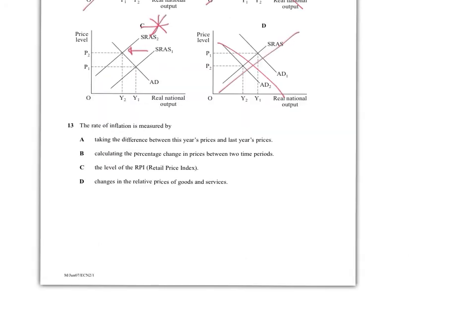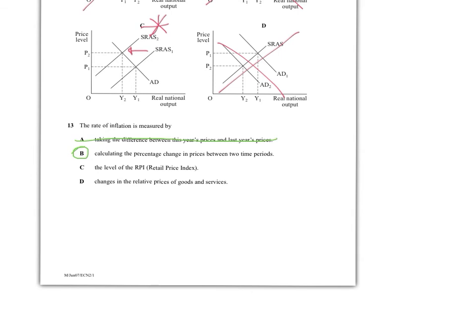Okay, you all know inflation is a sustained rise in the general price level as measured by CPI or sometimes RPI, right? So this question is giving you some stuff, but it's trying to screw you over here. The rate of inflation is measured by taking the difference between this year's prices and last year's prices. That's not right. That's way too simplistic, okay? Calculating the percentage change in prices between two time periods. This feels more right, so I'm going to do a little circle because I'm pretty sure that's right, okay?